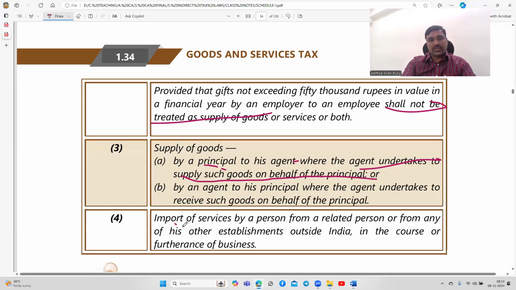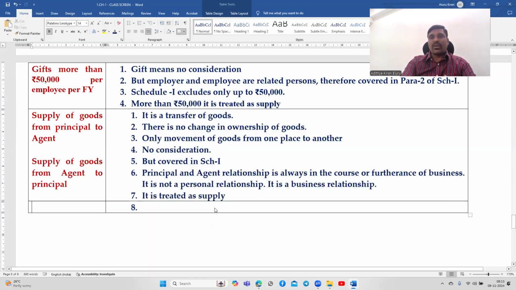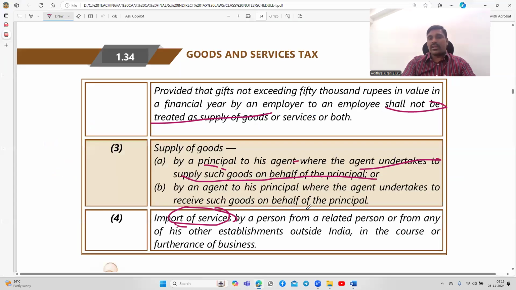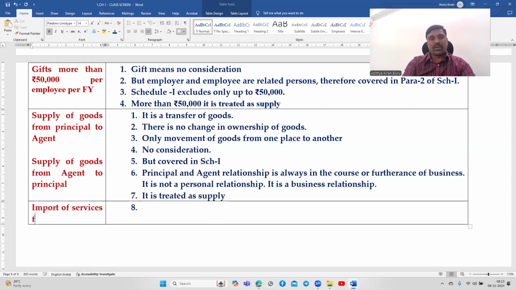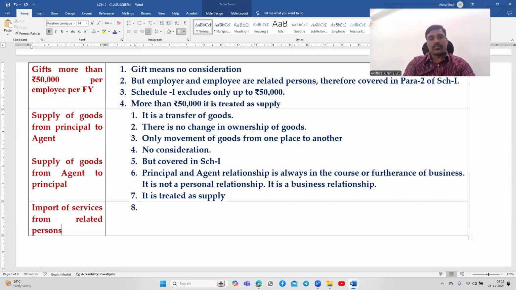Next, import of services. It's a peculiar thing. When services are imported from a related person, for a consideration, it is covered in Section 7, Subsection 1, Clause A. Even if there is no consideration, it is covered in Schedule 1.